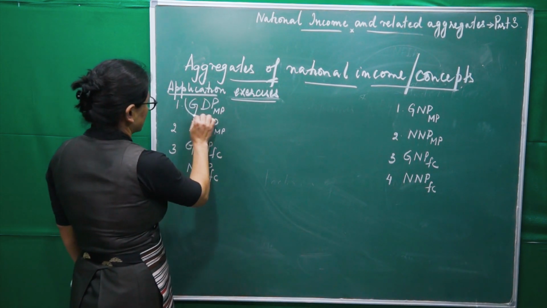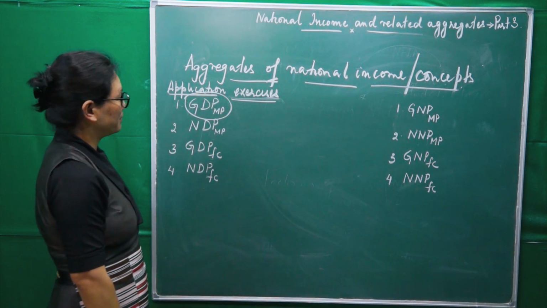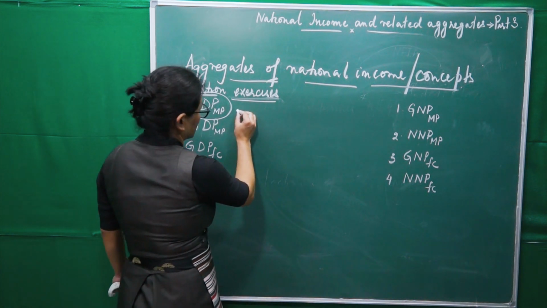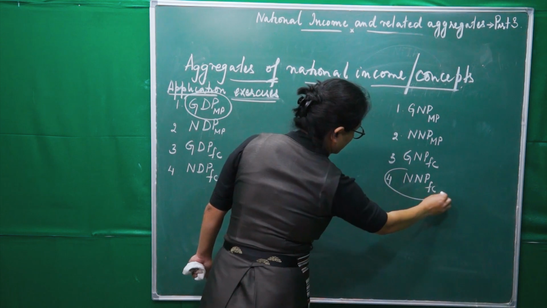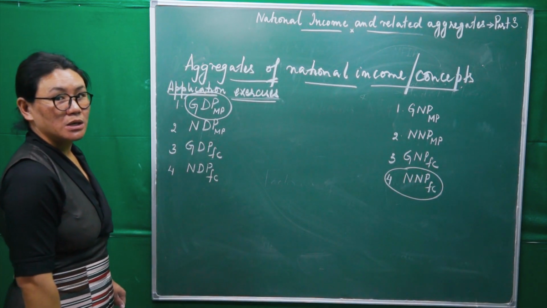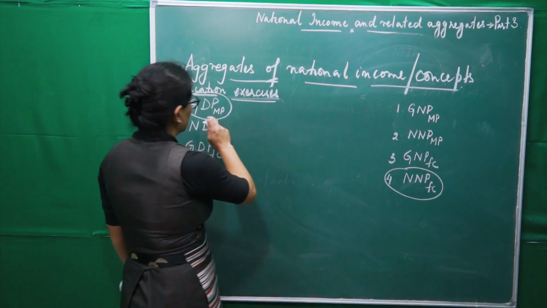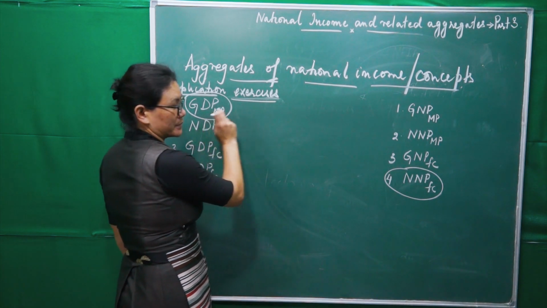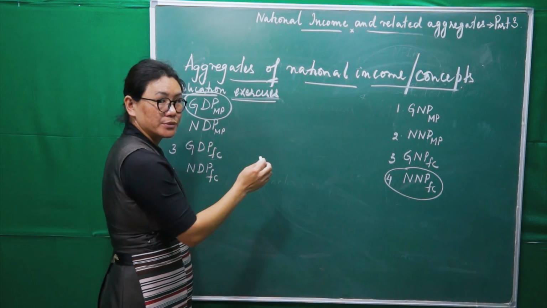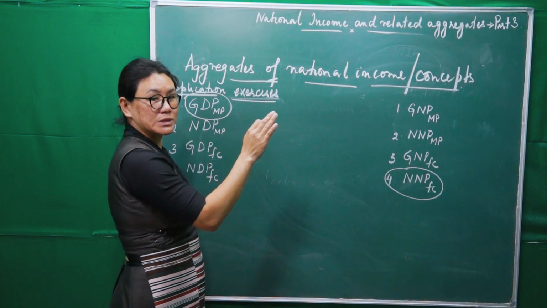Let me choose first this one: GDP at MP, into this one. These two concepts, okay? So now see here, I want to convert this one into this one. Now how to do the conversion? What information do you have to use here?